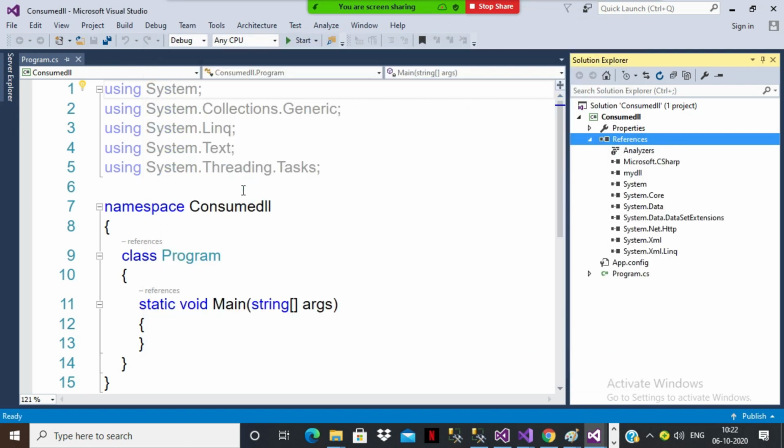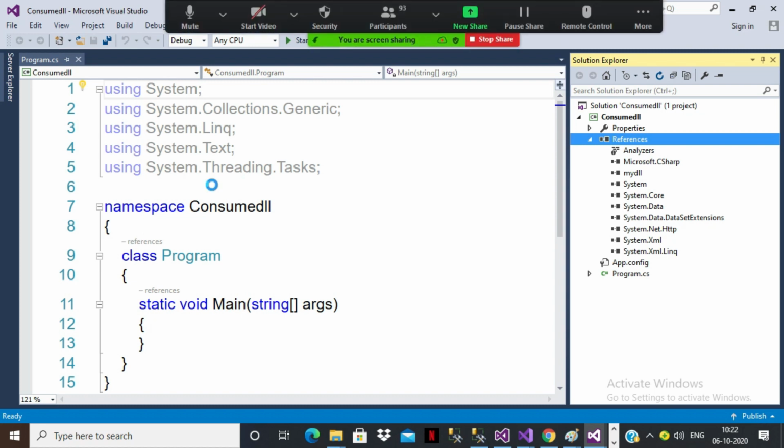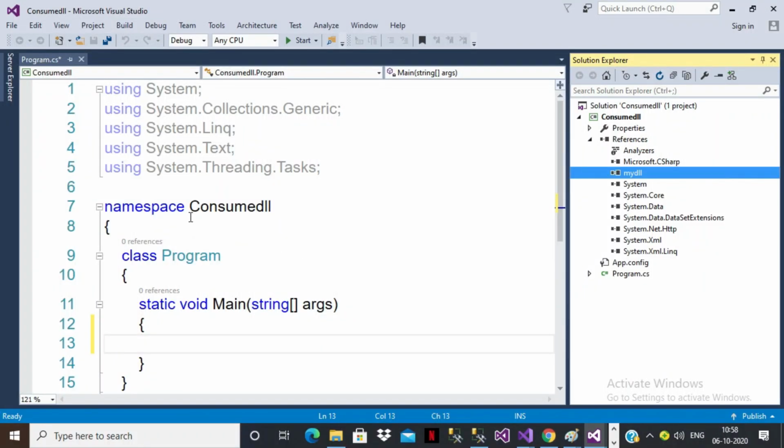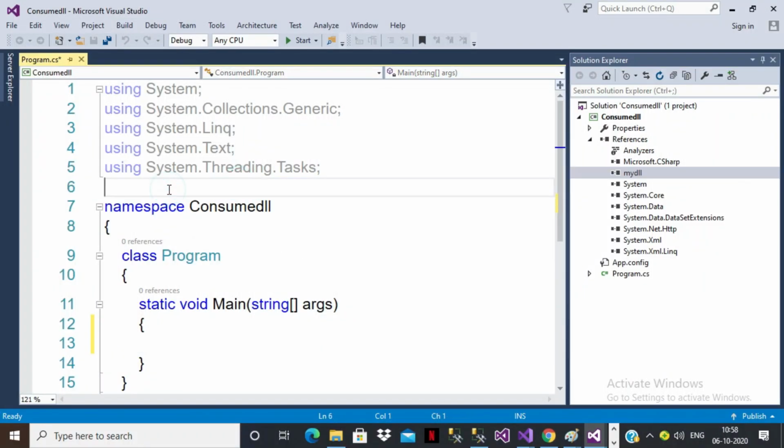Here you can see my DLL is added under your References. So in order to consume the DLL file, you have to use the namespace.